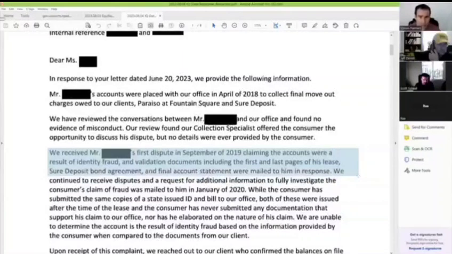The surety deposit bond agreement and final account statement were mailed. So they sent the consumer in 2019, evidently, the first and last pages of the lease, copy of the debt collector's bond, and the final account statement on the account from the apartment complex. Okay, we continue to receive disputes and requests for additional information to fully investigate the consumer's claim of fraud.